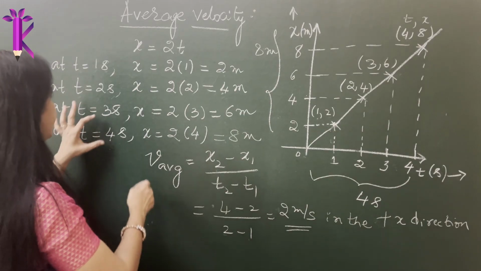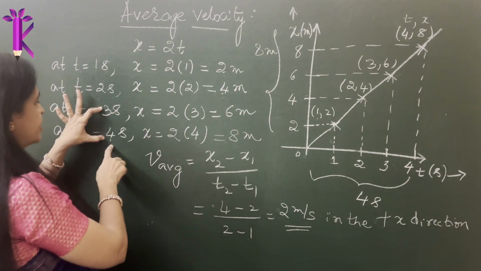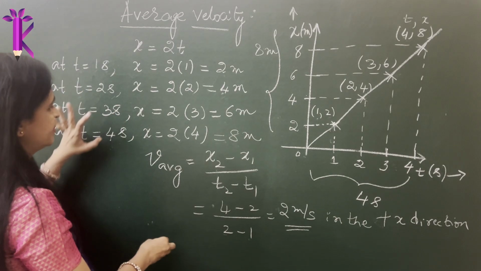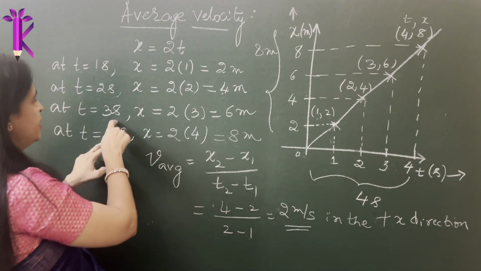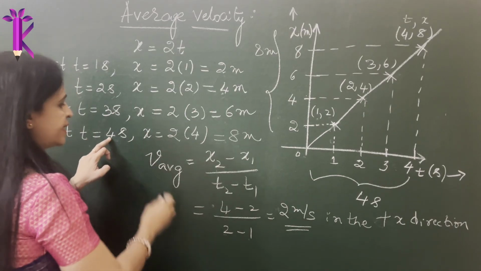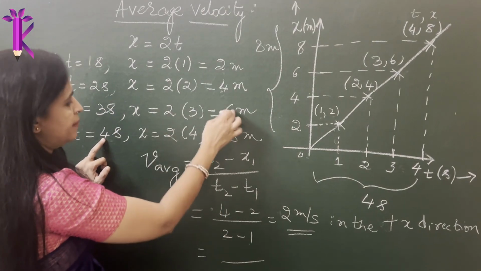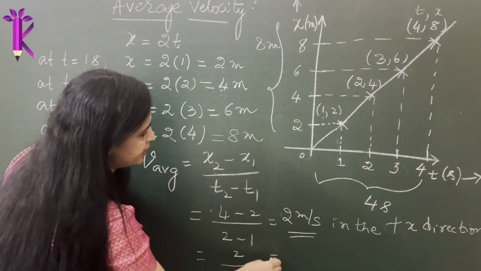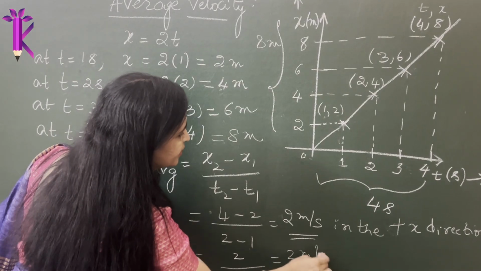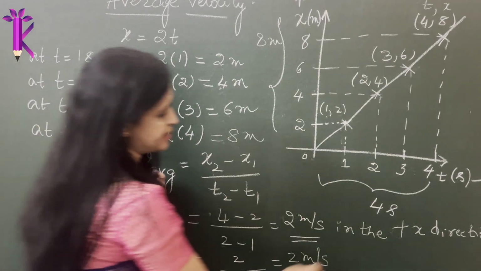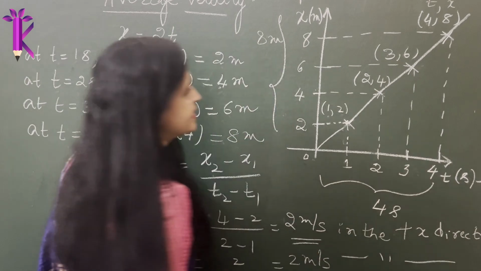Now if I have to calculate it for 3 to 4 seconds, there also I can calculate similarly. V average will be, time will be 4 minus 3, which is 1, and this will be 8 minus 6, which is again 2. So it is moving with constant velocity, as you can see, again in the positive x direction.